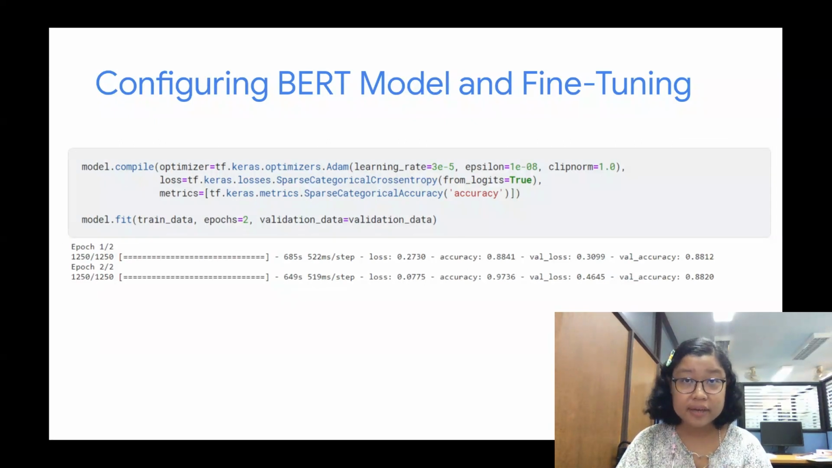Now we can start the fine-tuning process. We will use Adam as our optimizer, categorical cross entropy as our loss function, and sparse categorical accuracy as our accuracy metric. Fine-tuning the model for two epochs will give us around 97% accuracy on the training dataset and 88% on validation. Training the model might take a while, so please make sure you enable GPU acceleration in the Kaggle notebook settings. After our training is completed, we can move on to the next step, which is making sentiment predictions.